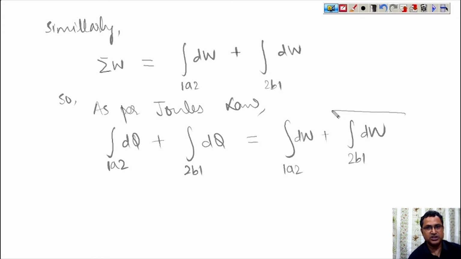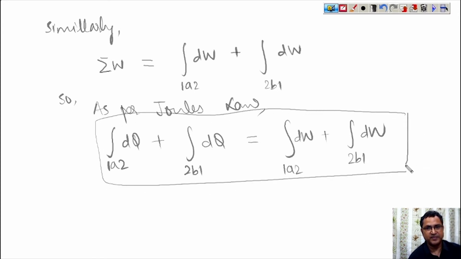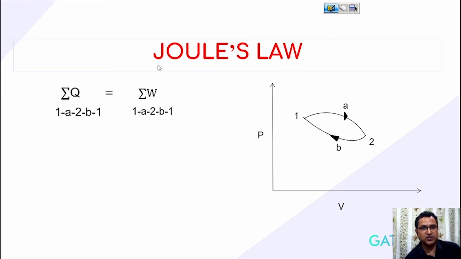This is Joule's law, which means the sum of all the heat transfer is equal to the sum of the work transfer in any cyclic process for a closed system.